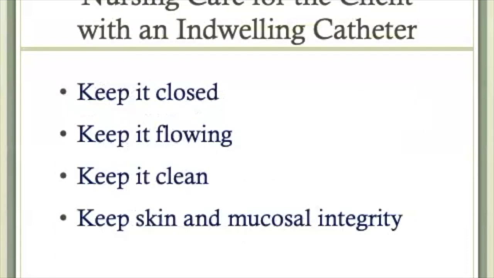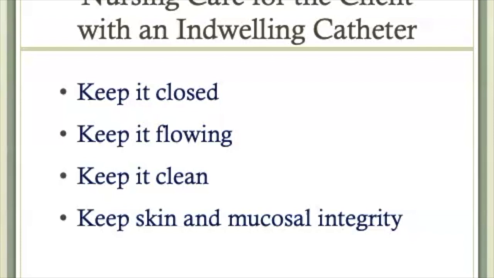Nursing care for the indwelling urinary catheter has 3 major principles. Keep it closed, keep it flowing, and keep it clean. Let's go through each of these. To prevent urinary tract infection, it is necessary to maintain a closed system. The system that is closed has less chance for pathogens to enter. Therefore, unless specifically ordered, never disconnect the tubing. If the tubing is disconnected, a path or runway for pathogens is opened.